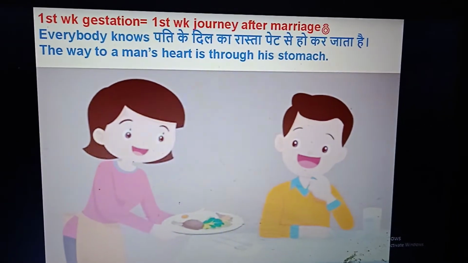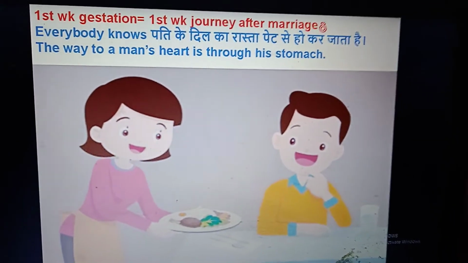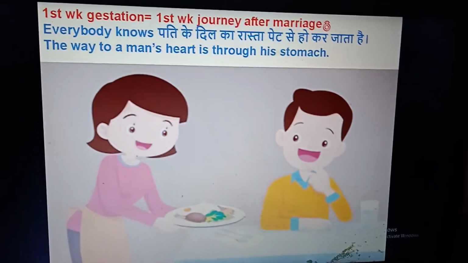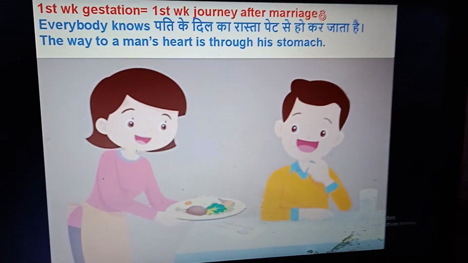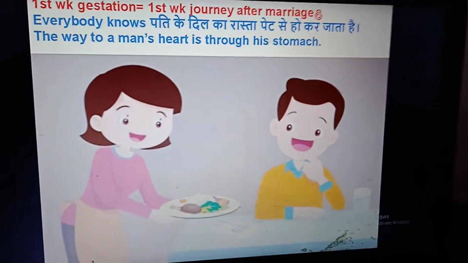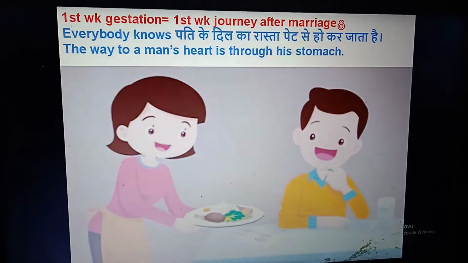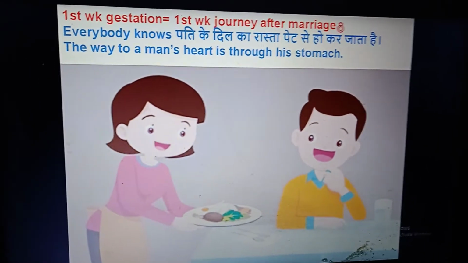I am comparing in this video the first week of gestation with the first week of the journey after marriage. Everybody knows that पति के दिल का रास्ता तो पेट से होके जाता है. The way to a man's heart is through his stomach.